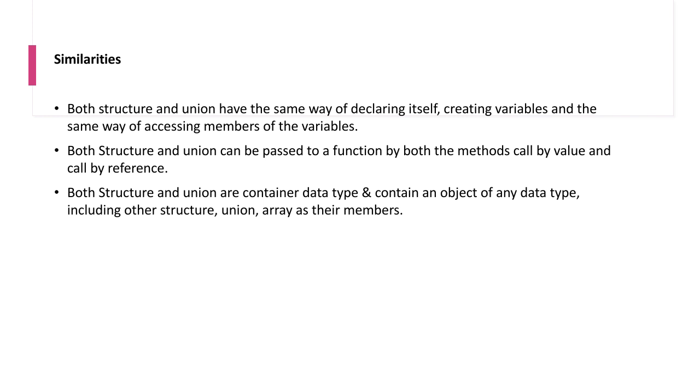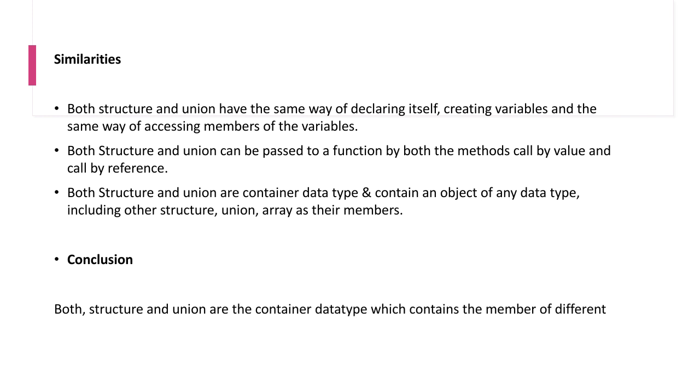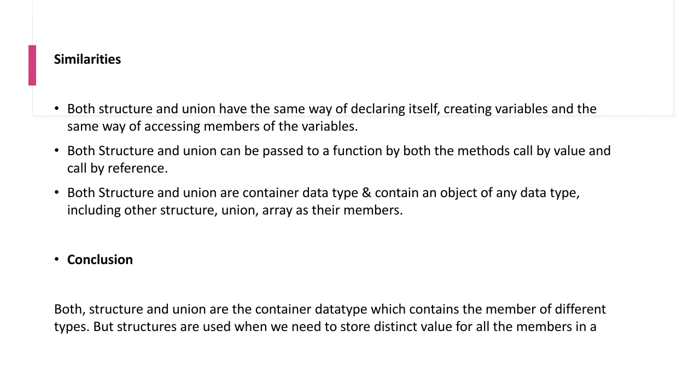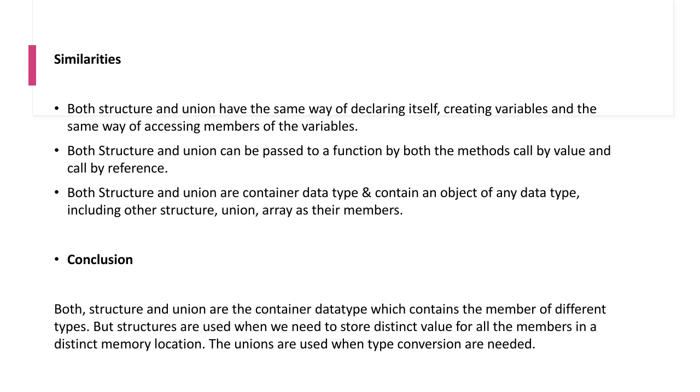So finally we can conclude that structure and union are container data types which contain members of different types, but structures are used when we need to store a distinct value for all the members in a distinct memory location. So then we go for structure. Whereas unions are used when type conversions are needed, from one type to another.